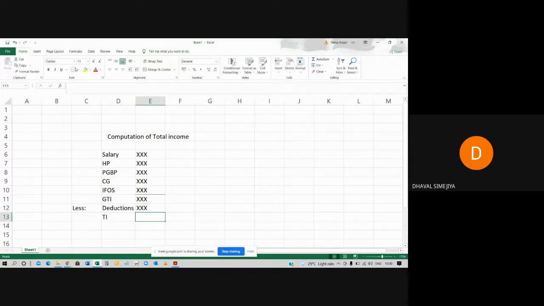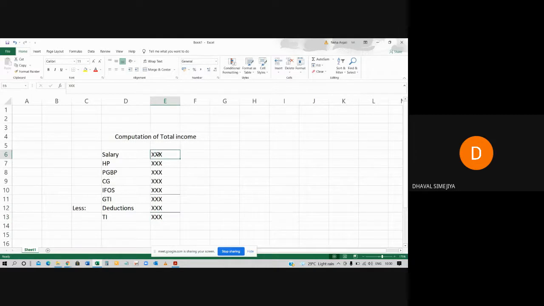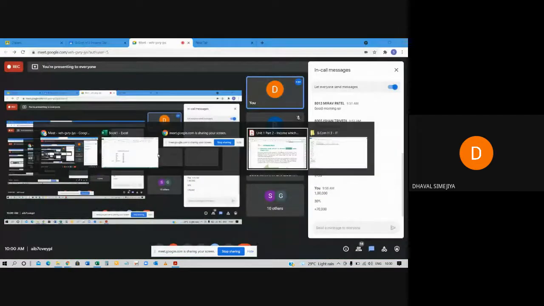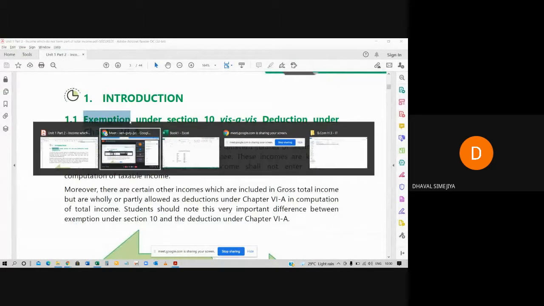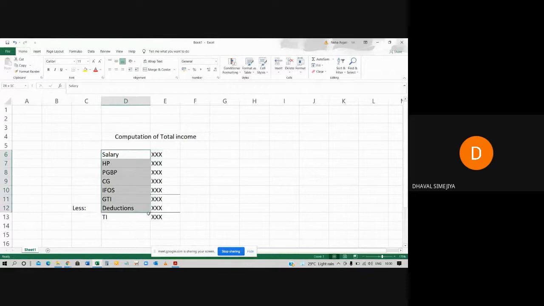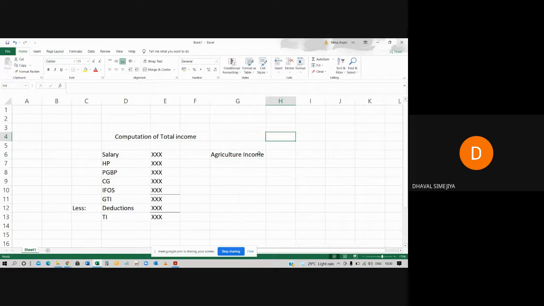Now, we have seen the exemption part. Exemption means it will not be included in your total income, means exempt income will not be here. For example, agricultural income. Agriculture income will not form part of your total income.